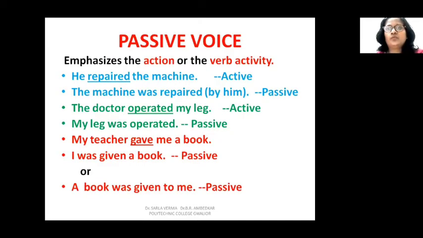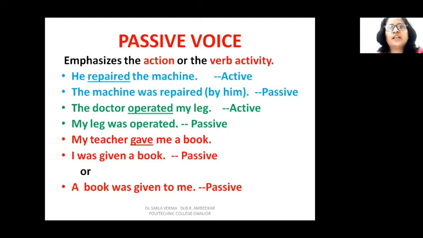Now, what is exactly passive voice? Passive voice emphasizes the action or the verb activity. Normally, when we speak a sentence, it emphasizes the subject. Subject is given importance in our normal sentence structure, but in passive voice, the subject becomes passive. The subject is not active, so we call it passive voice.